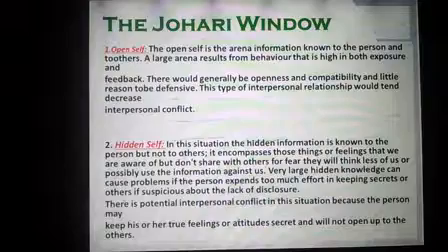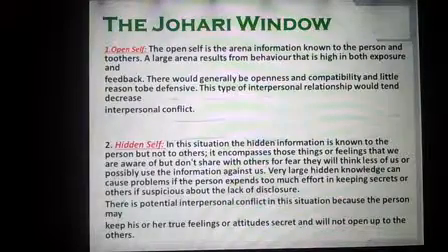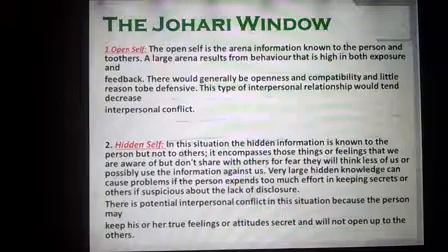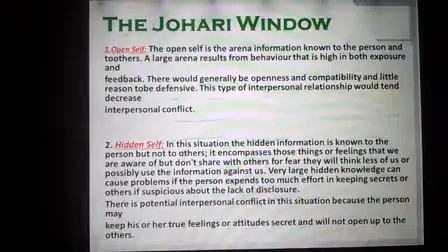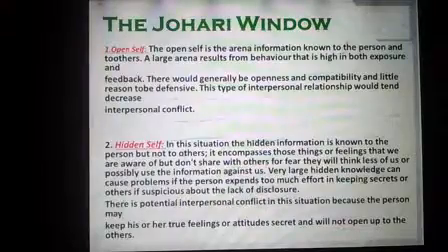Very large hidden knowledge can cause problems if the person expends too much effort in keeping secrets or if others are suspicious about the lack of disclosure. There is potential interpersonal conflict in this situation because the person may keep his or her true feelings or attitudes secret and will not open up to others. Very important key point.